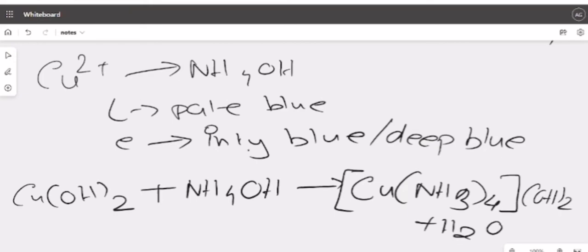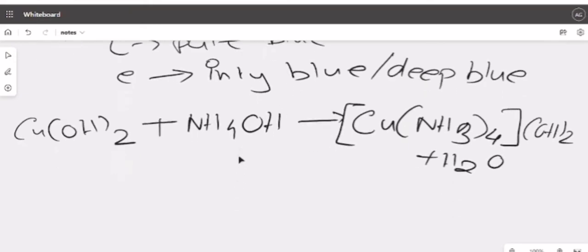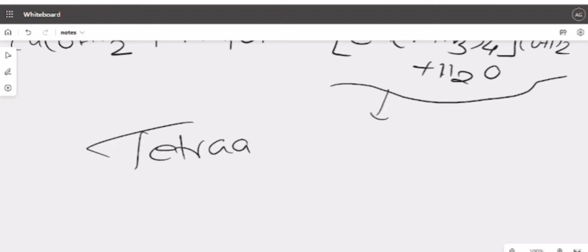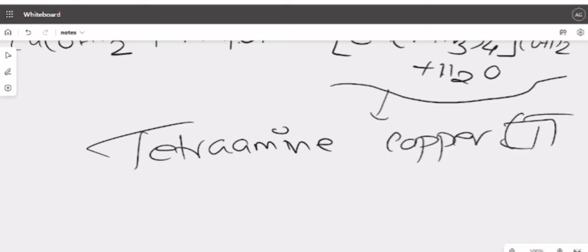Reaction not to be memorized, no problem is there. Okay, this particular compound is called tetraammine copper(II) sulfate. Understood? This is tetraammine copper(II) sulfate. So what do you find?